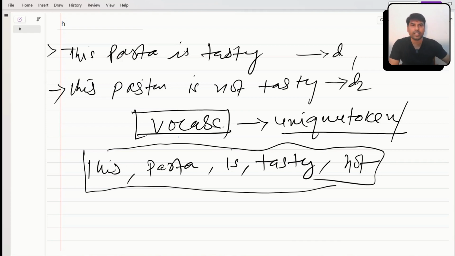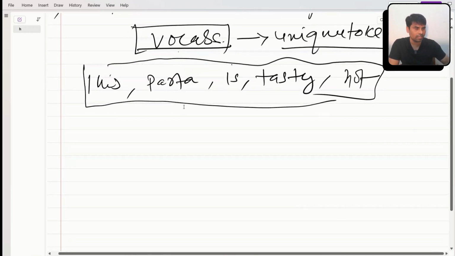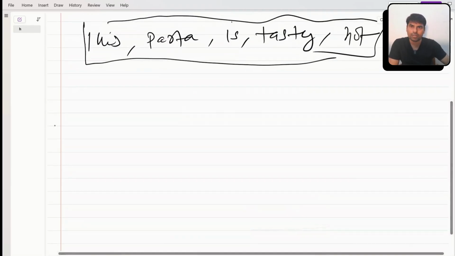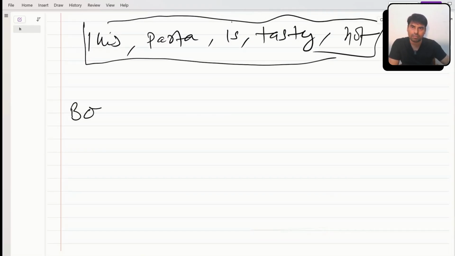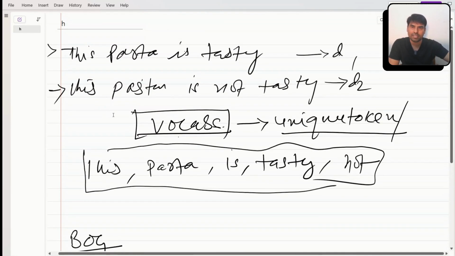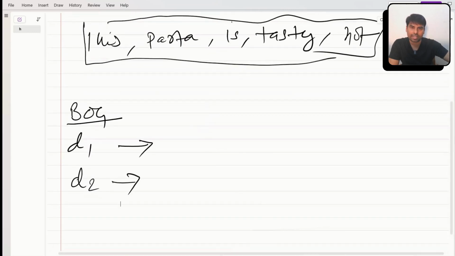So what we do in case of bag of word, right? I'm just repeating everything we have already covered. In bag of word, for suppose document number 1, how will we convert document 1 into numbers and document 2 into numbers? What is my document? The first document is "this pasta is tasty", and the second is "this pasta is not tasty", right?